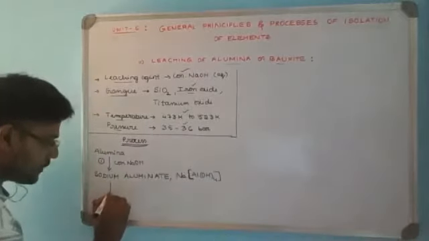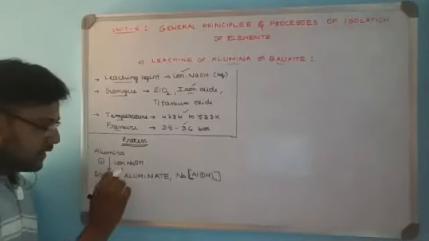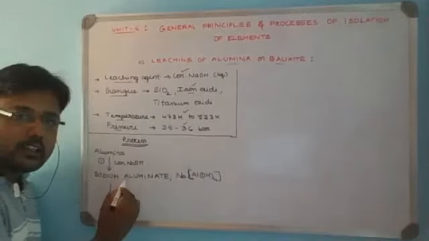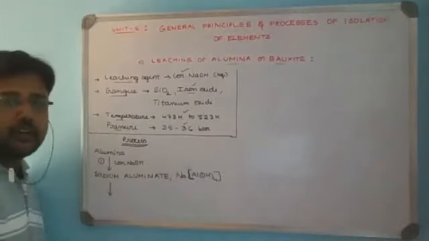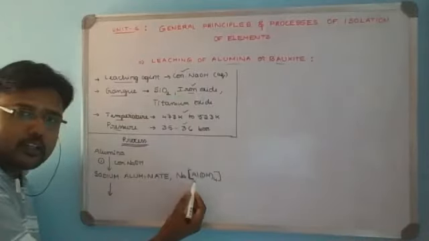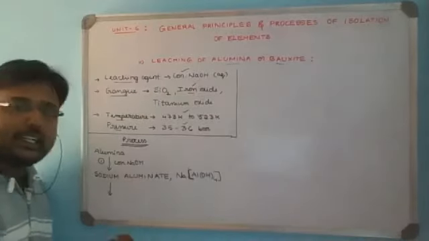Now in the second step, what exactly happens here is that with the treatment, NaOH will make the alumina react to form sodium aluminate, whereas the gangue particles will not react and will be removed in the filtration process. Now the filtrate is taken.